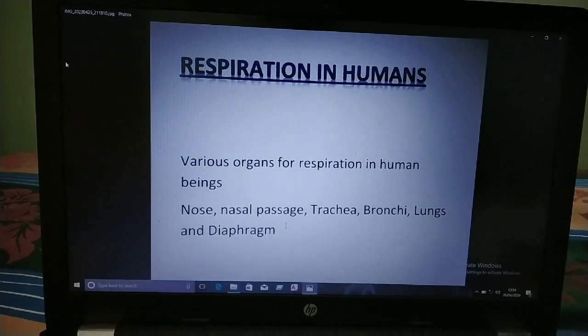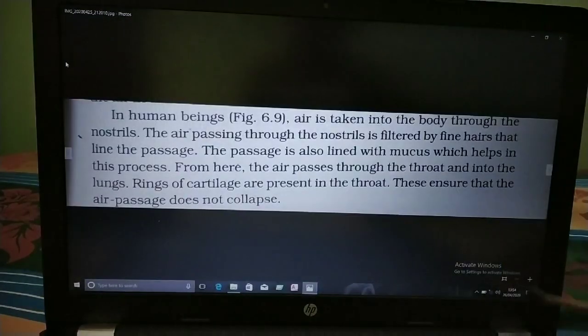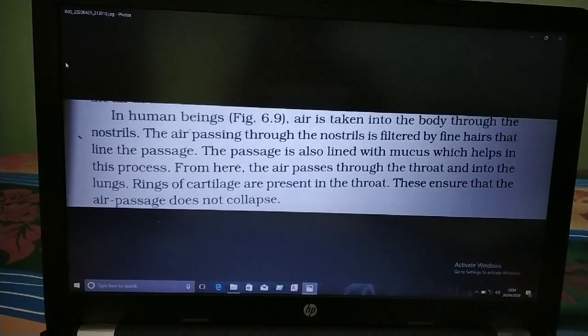So children, we first study the nose. What will happen to the air there? The air enters our nose through two holes, which are called the nostrils.